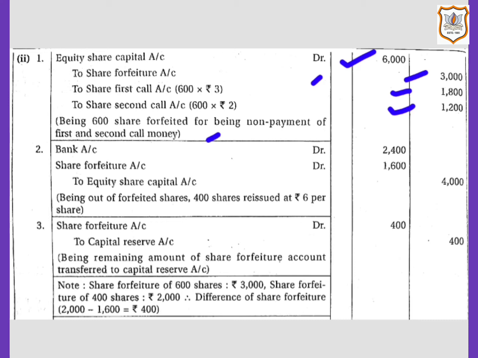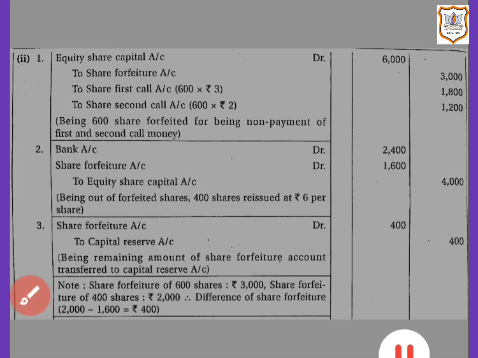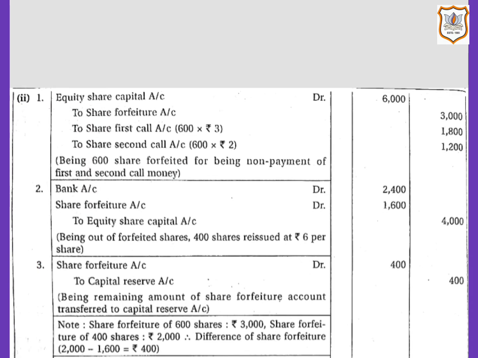Now let us see the journal entry for reissue of forfeited shares. Bank account will be debited with the amount received on reissue, that is rupees 2400. Here all the forfeited shares have not been reissued. Only out of 600 shares, only 400 shares have been reissued.